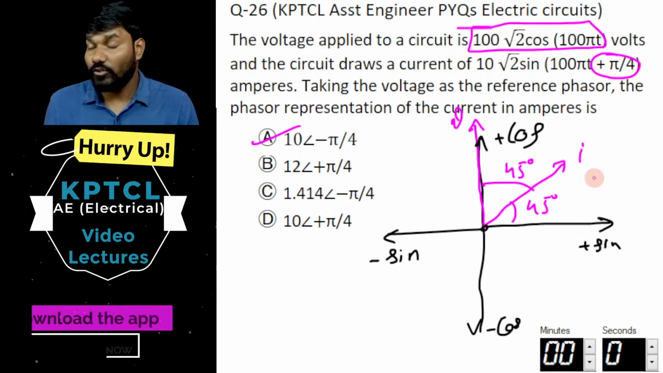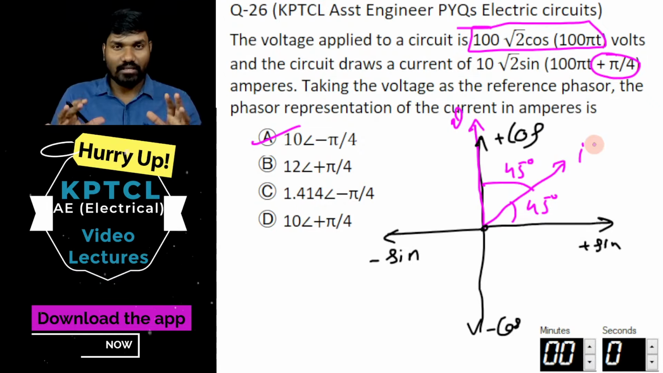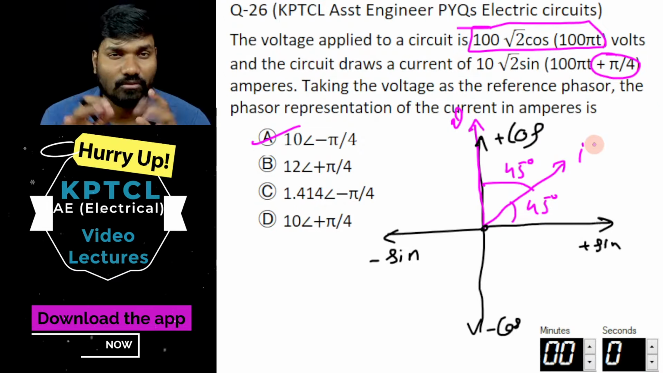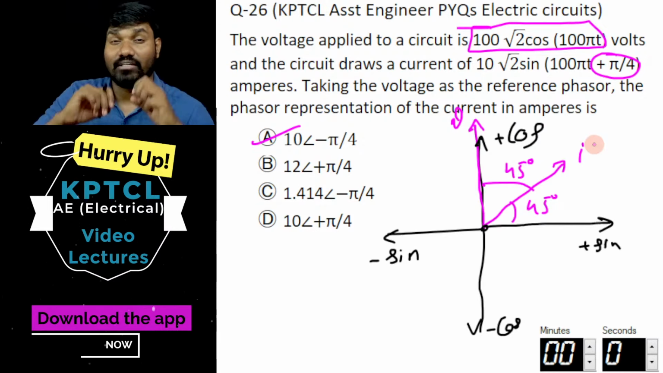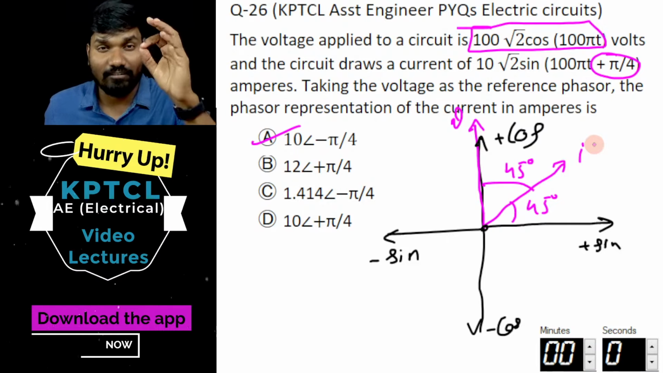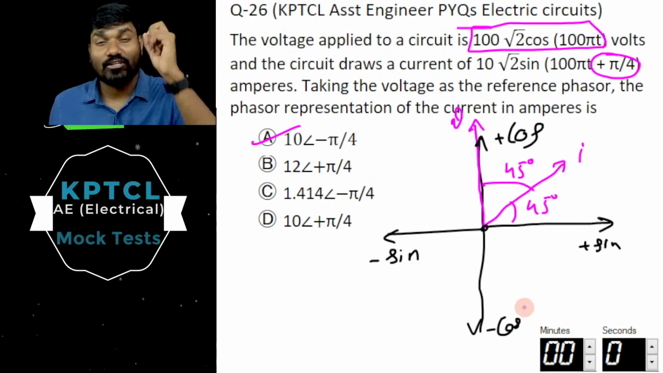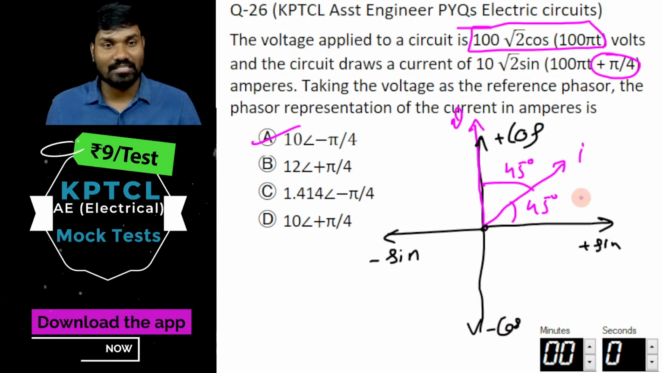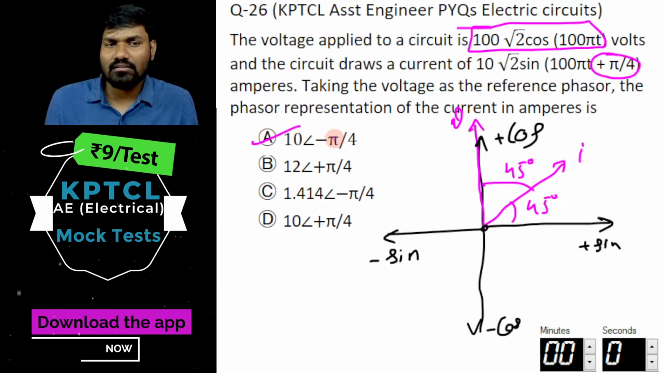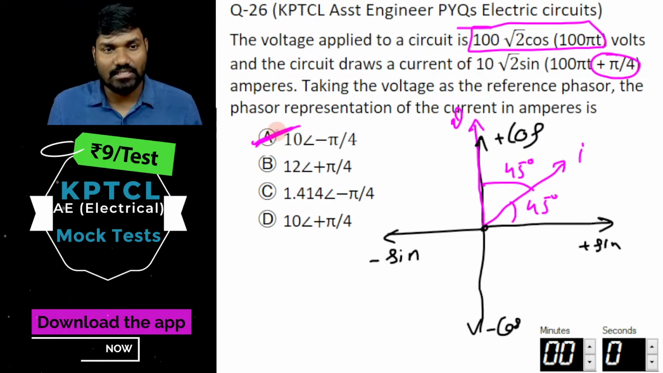It is lagging. I told you, you have to watch that phasor diagram video given on YouTube and also on the app. The concept of leading and lagging is given beautifully with interesting animations. You will fall in love with the phasor diagram, believe me. Once you love it, comment and tell me, and share it with your friends. Yes, it is lagging, which means minus pi by 4 with respect to the voltage. Clear? Great. So the answer is A.